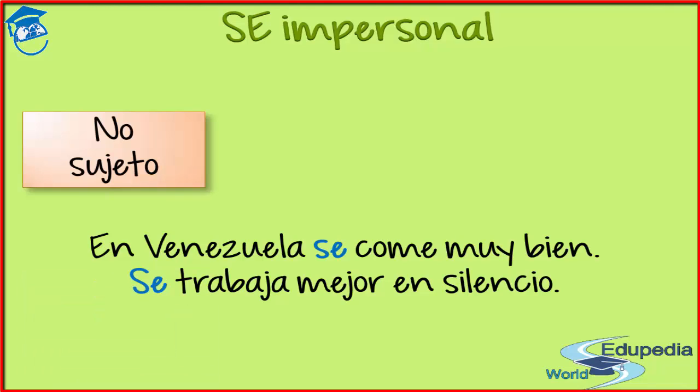And of course, why you don't have the subject, or why you don't need it? Because the emphasis is on the action itself. You want to know that in Venezuela, most of the people eat very well because the food is various and delicious. You would say you work better in silence because the emphasis is on the fact of working in silence, not who works in silence. So that's why we use this kind of se, the se impersonal.